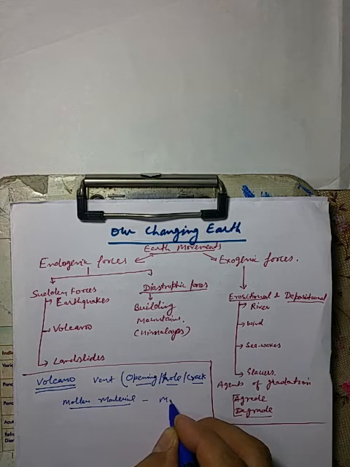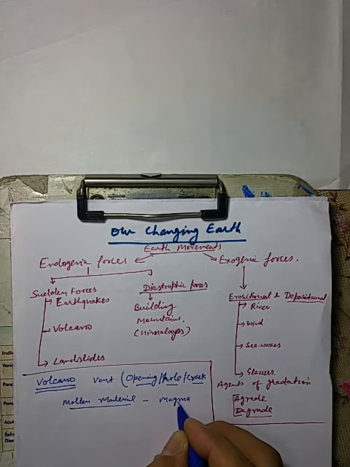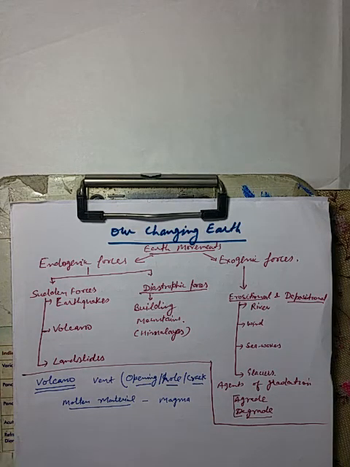It erupts all of a sudden, and this eruption of magma is known as volcano.